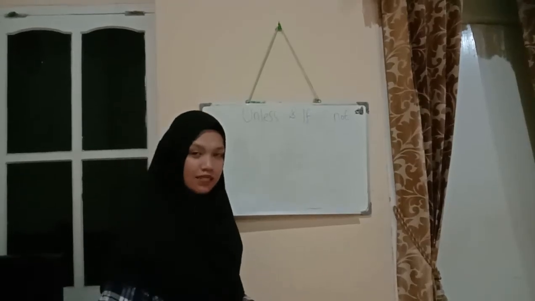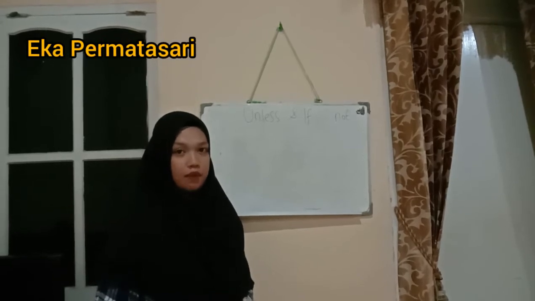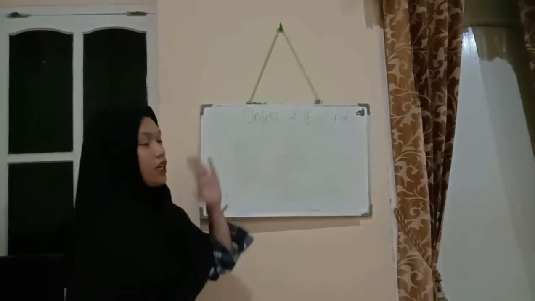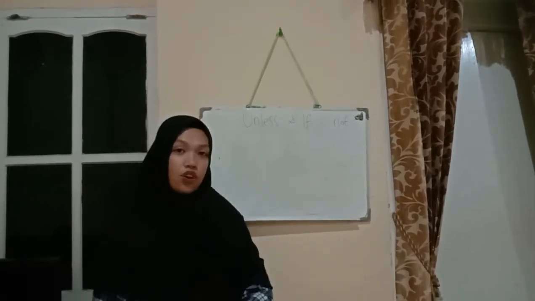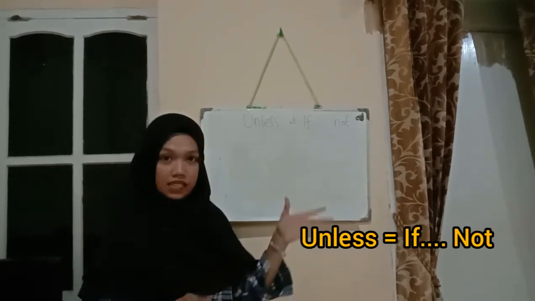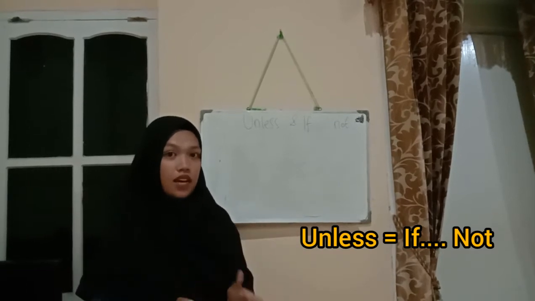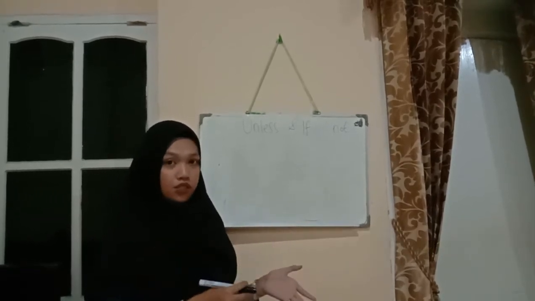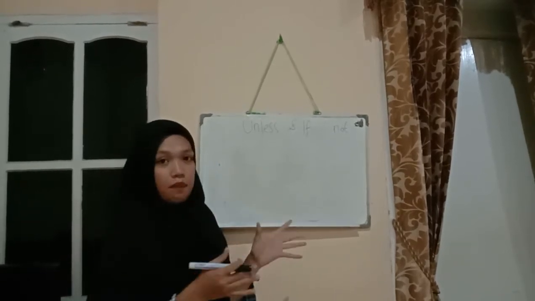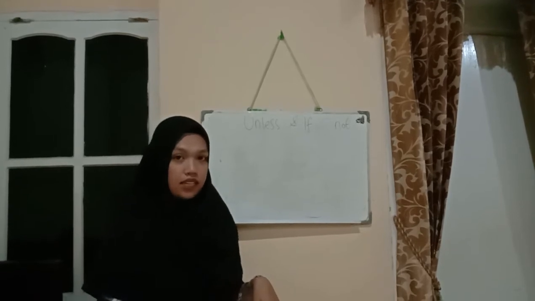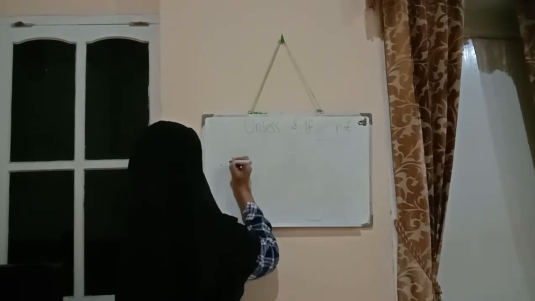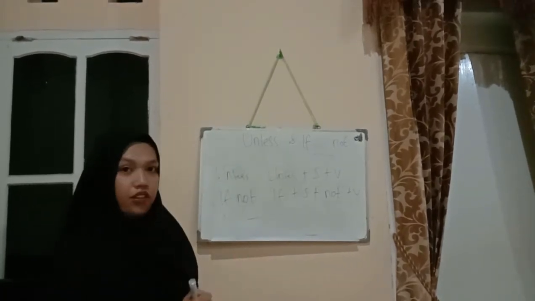Hello guys, my name is Eka Sari. Here I'm going to explain about unless and if not. Unless and if not are conjunctions that express a negative condition. It means unless something happens, the other thing cannot happen too. So if there is a consequence, you can use unless. Make sure the next sentence you make has a consequence.